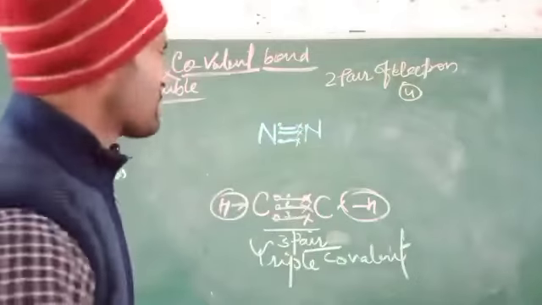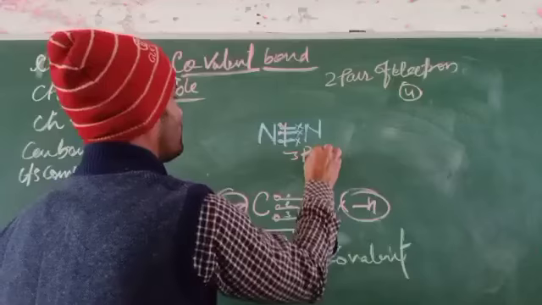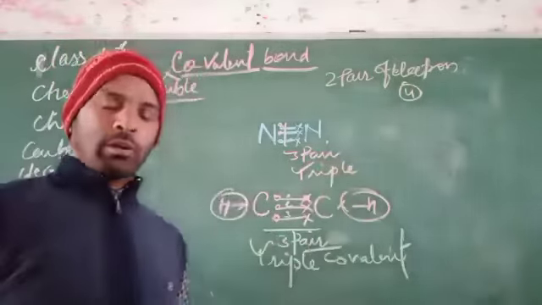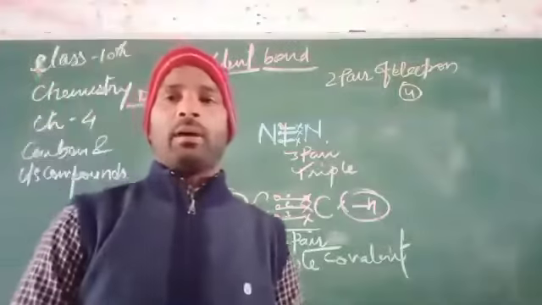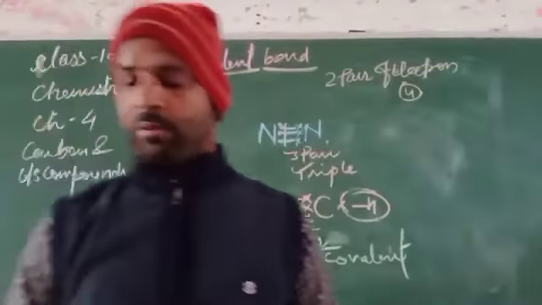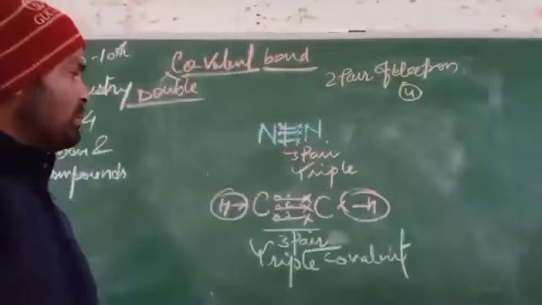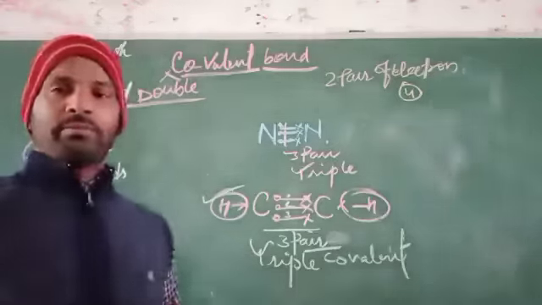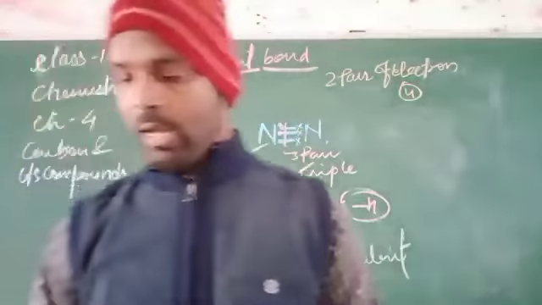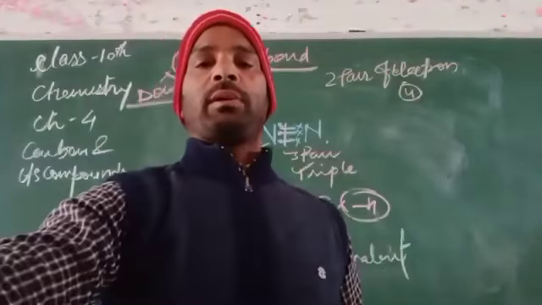So in those cases 3 pairs of electrons take part, 3 pairs of electrons, that is a triple bond. And a triple bond always shows a triple covalent bond. A triple covalent bond may also be found in the case of C2H2, that is this one, nitrogen and nitrogen as well, nitrogen and carbon 2. So we can discuss more on this topic in the next one.